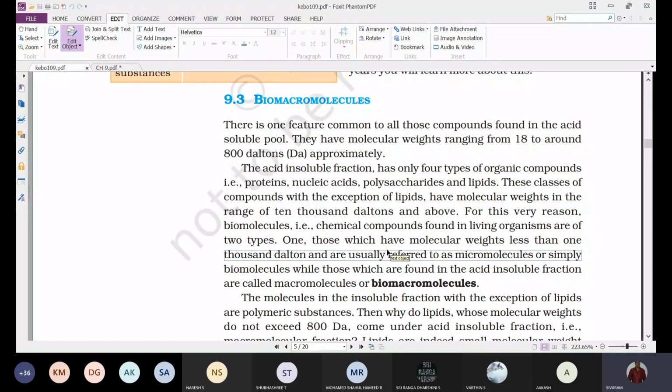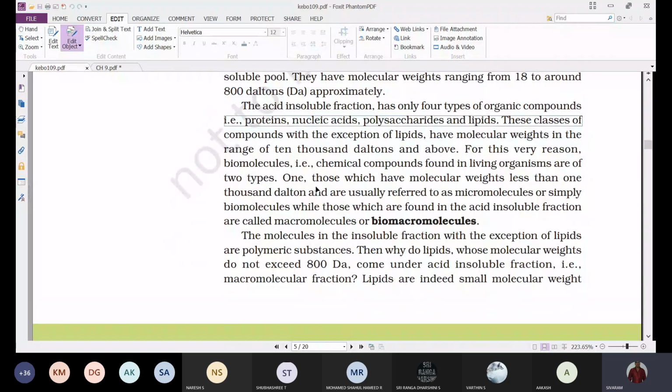So the molecular weight of the biomicromolecules obtained in the acid soluble fraction ranges from 18 to 800 Daltons. That is the range of molecular weights.